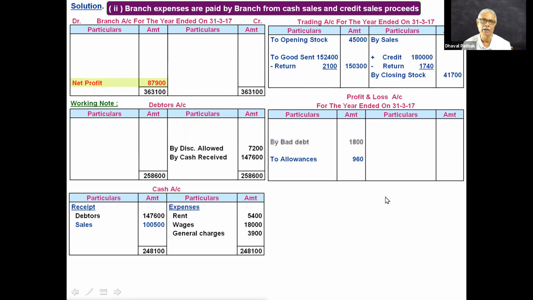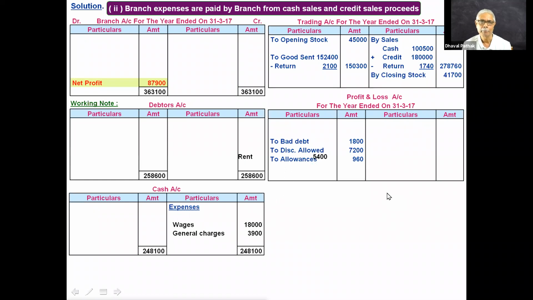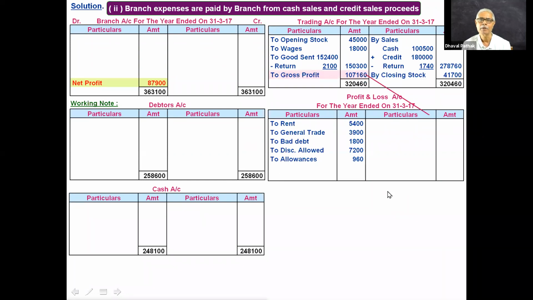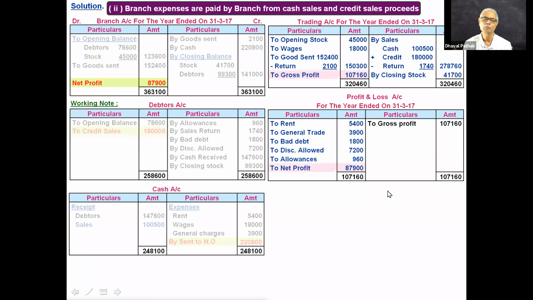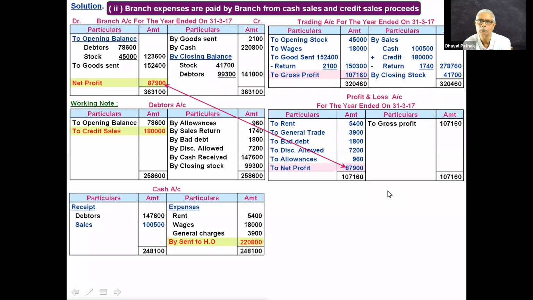Bad debts debited to profit and loss account. Discount allowed debited to profit and loss account. Cash received cannot be recorded in trading and profit and loss account. Cash sales, trading account credit. Rent, P&L debit, wages, trading account debit, general charges, profit and loss account debit. You are not supposed to prepare the profit and loss account once again, but notice that this is the style of preparing trading and profit and loss account. Profit will be the same. Notice it. Is it clear?